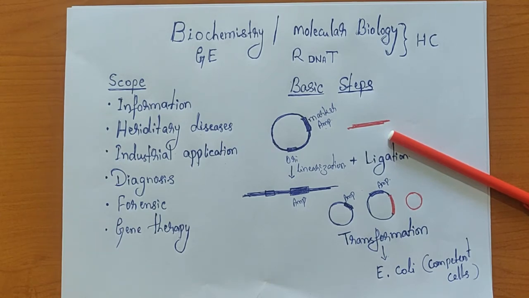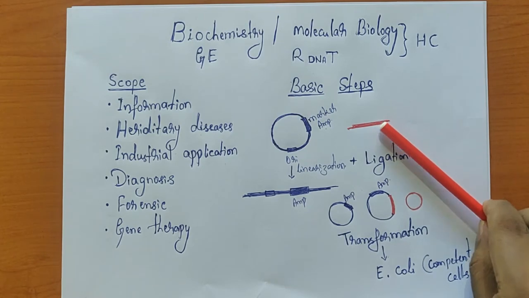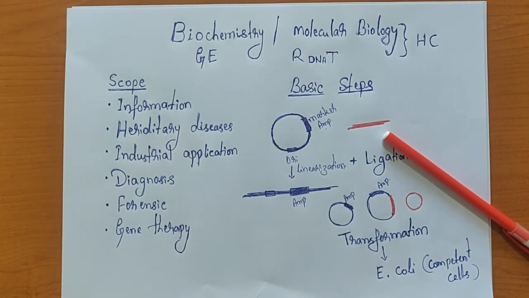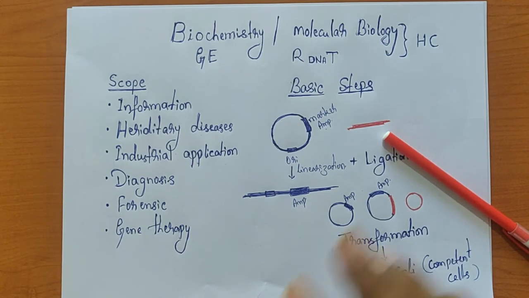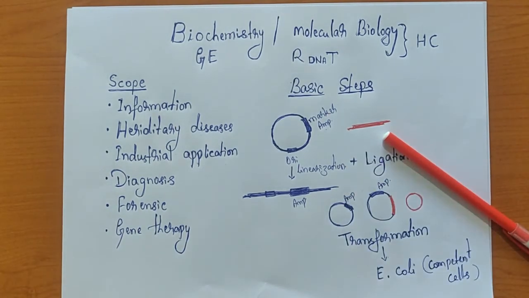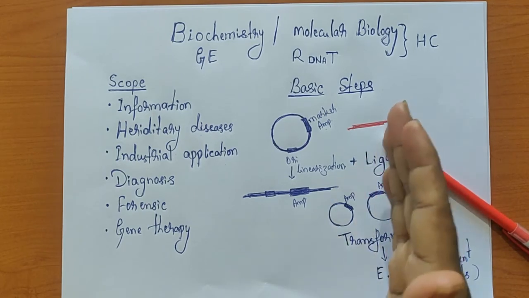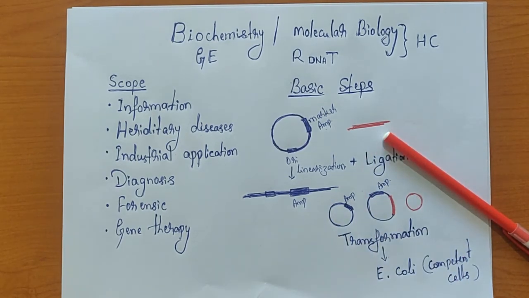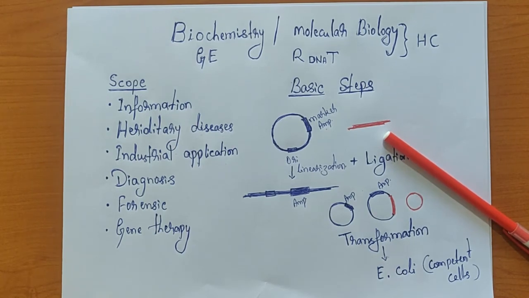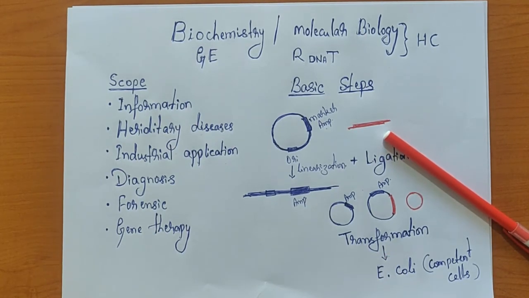What do you mean by a hybrid DNA? So now this DNA, which is shown in red, is the DNA of our choice, which we would like to incorporate into a host organism or host genetic material. So that means we have to generate this particular DNA of our choice. The generation of this DNA of our choice is itself a challenging one. We are going to study in detail how we are going to generate the DNA of our choice, what methodology we are going to use. For the time being, we'll try to understand that we have a DNA of our choice.